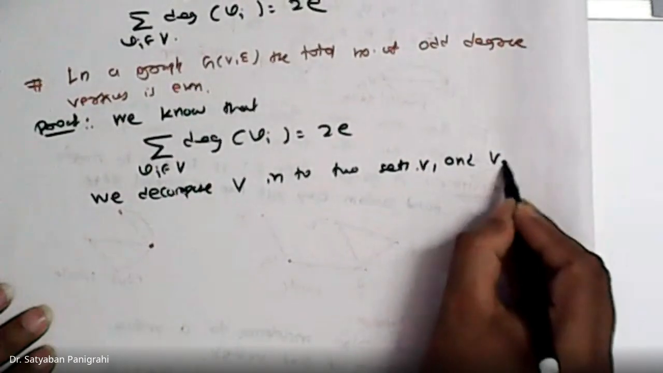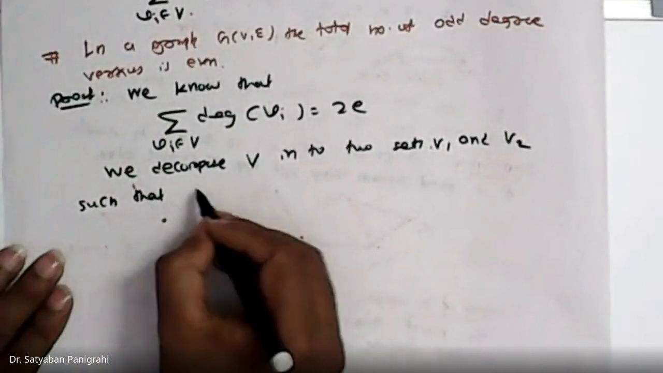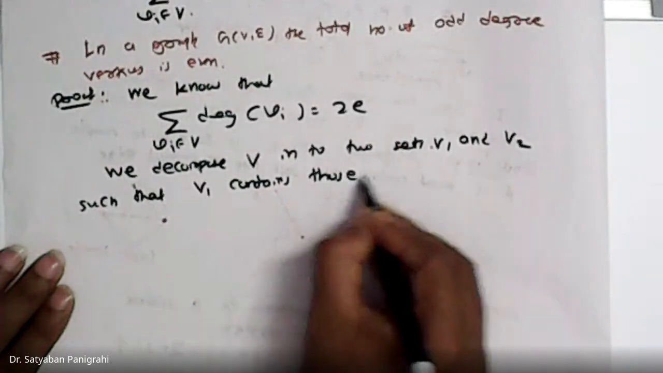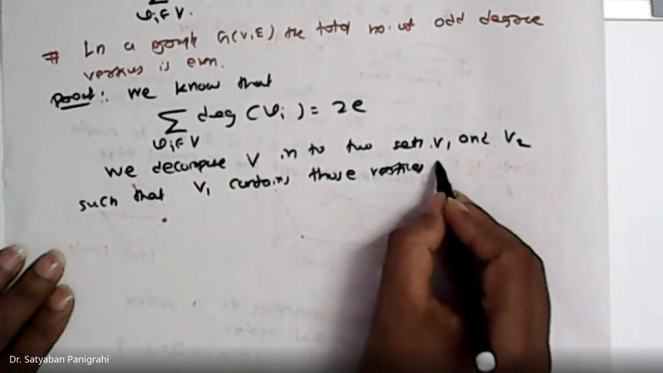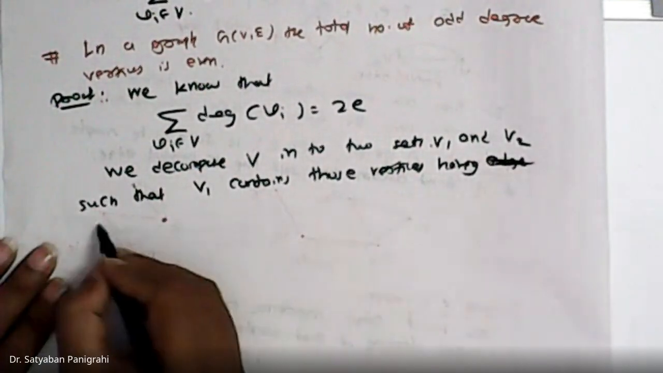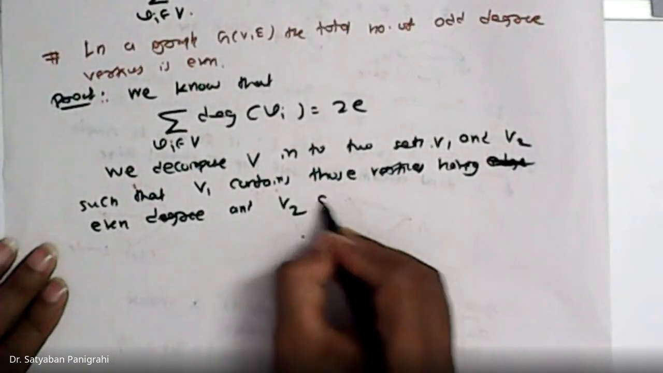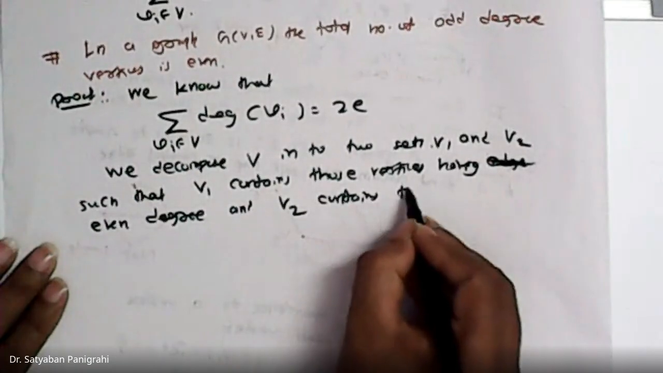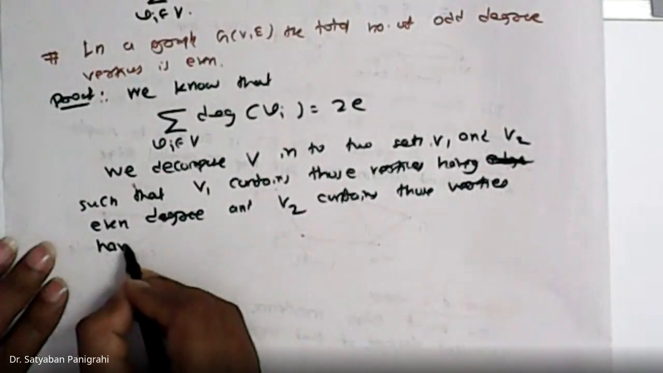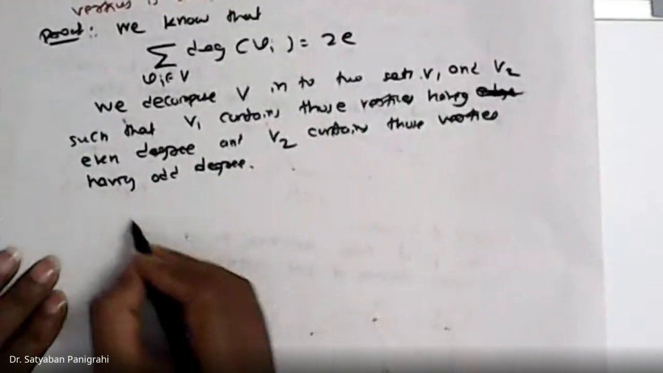V1 and V2, such that V1 contains those vertices having even degree, and V2 contains those vertices having odd degree. So